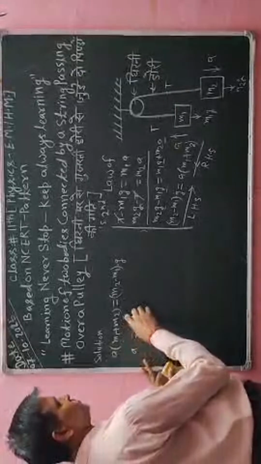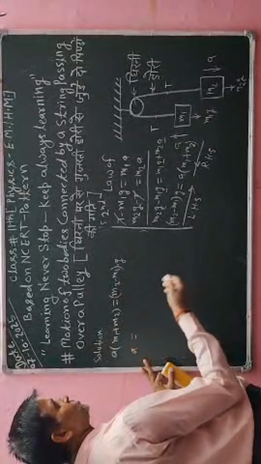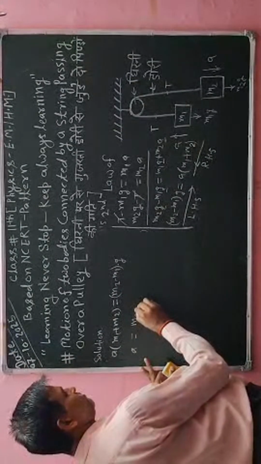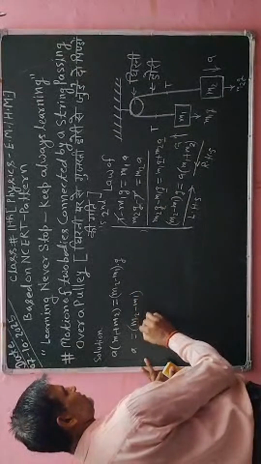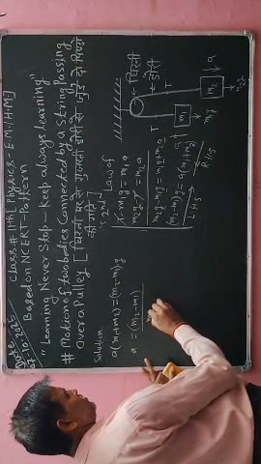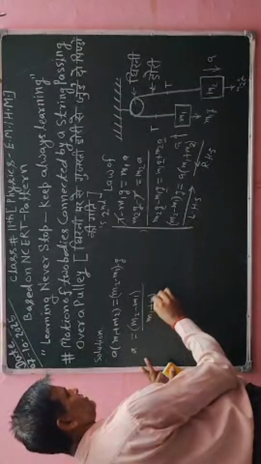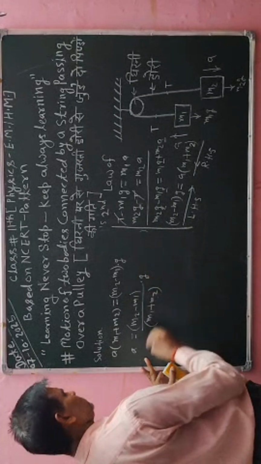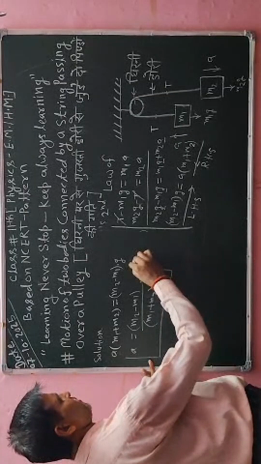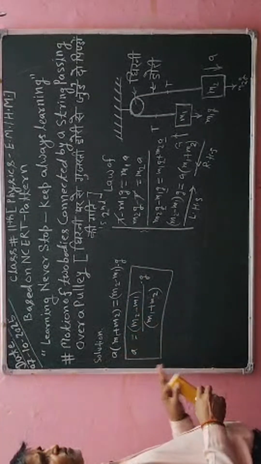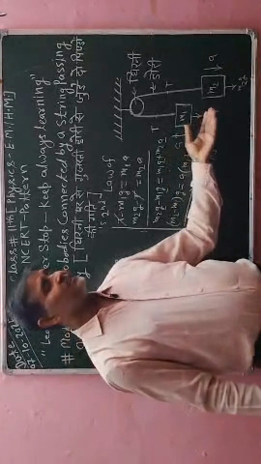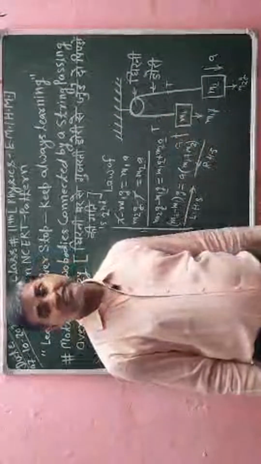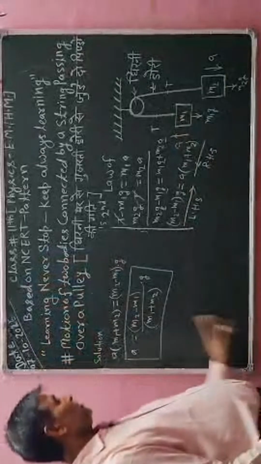So m1 plus m2 I will transfer to the right hand side, so I will divide the right hand side data with this term. So here I will write m2 minus m1 divided by m1 plus m2, and here I will write into g. So this is the value of acceleration and we have to remember it. If any two objects are connected like this, we have to calculate their acceleration value and also the tension which is existing in the string. Okay, so this is one information.